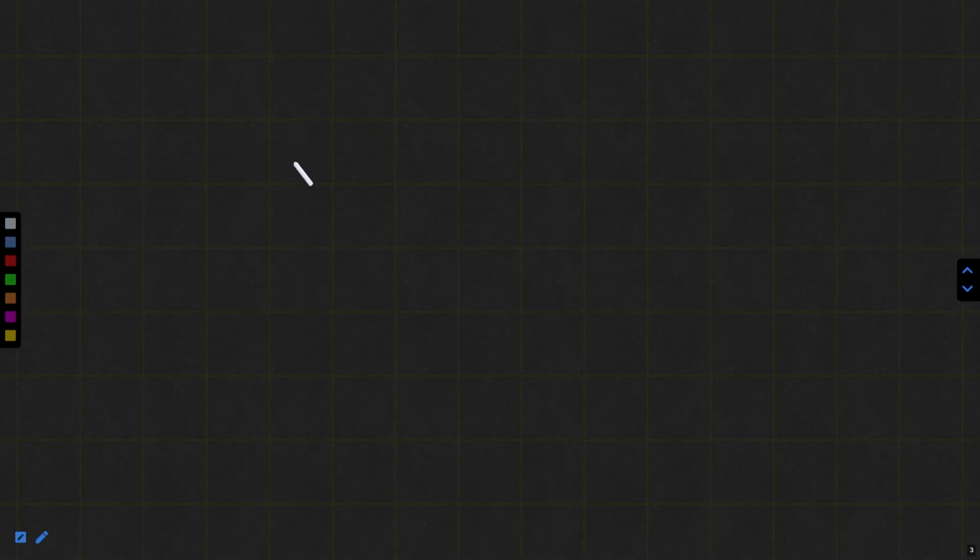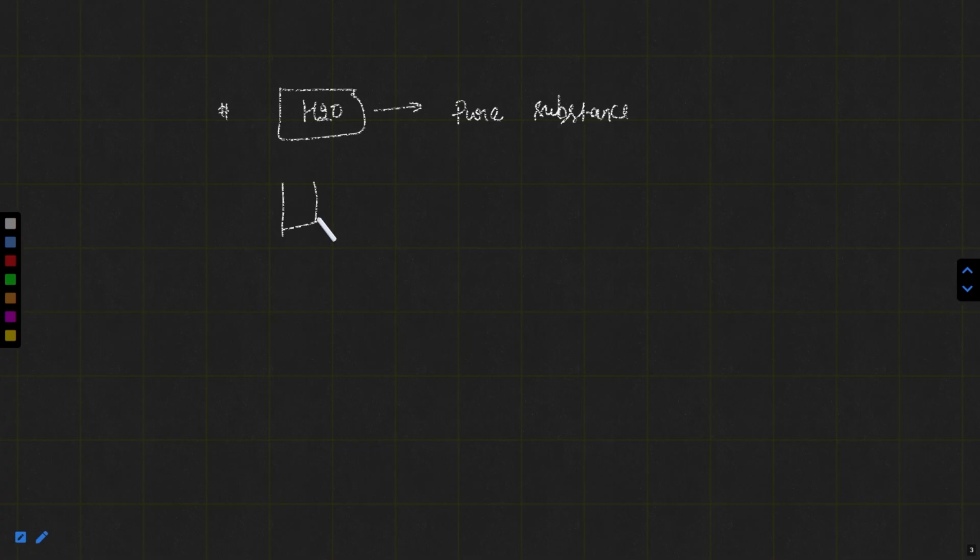So, what can you understand? You know H2O, which is a pure substance. Suppose I have given a glass full of water actually, but you don't know whether this is water, it is just a colorless liquid.